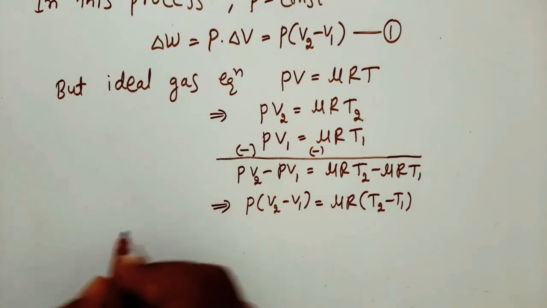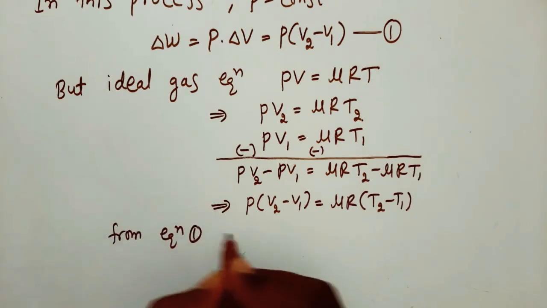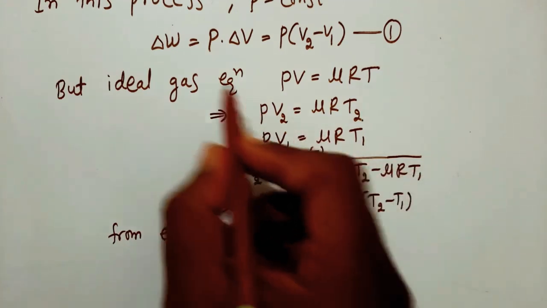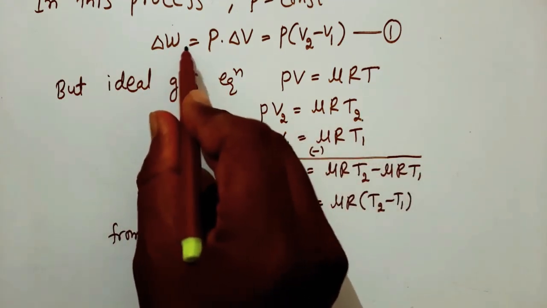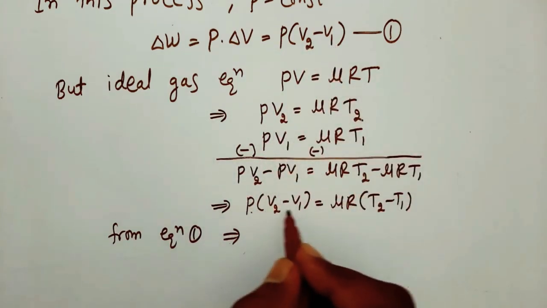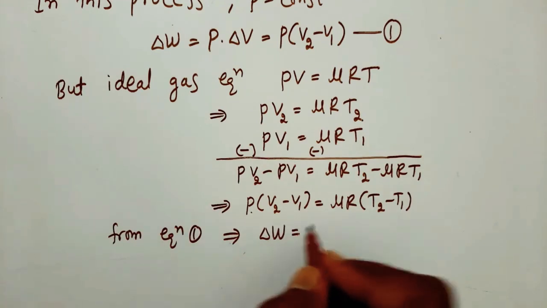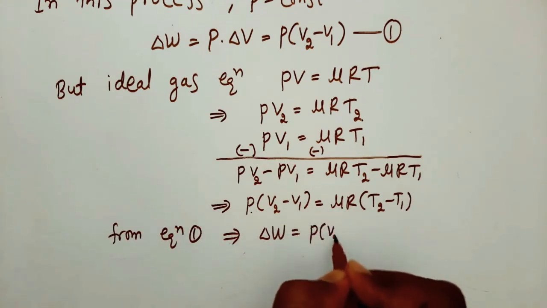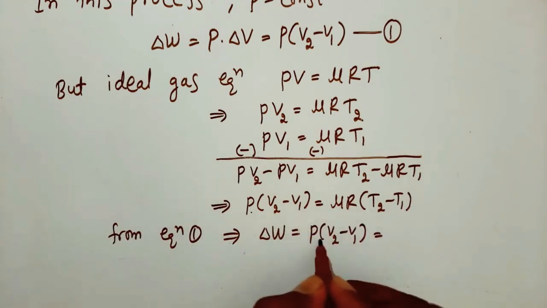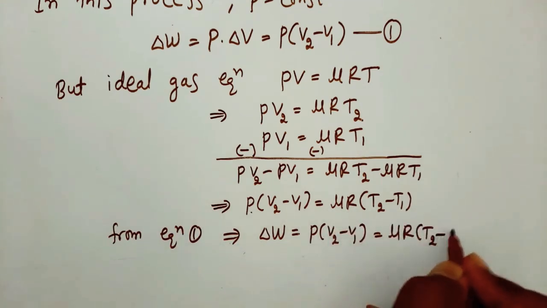From equation 1, del W is equal to P into V2 minus V1, so del W is equal to mu R into T2 minus T1.